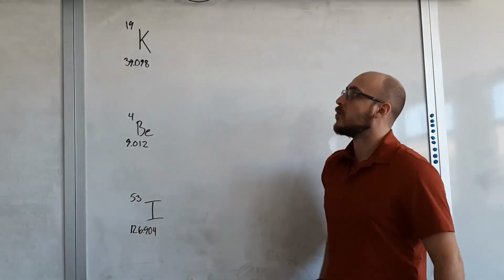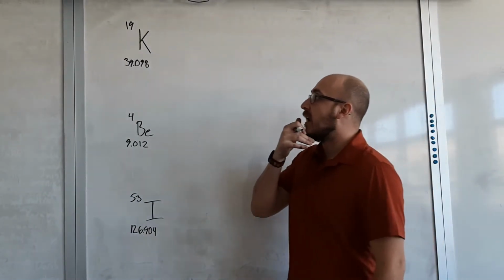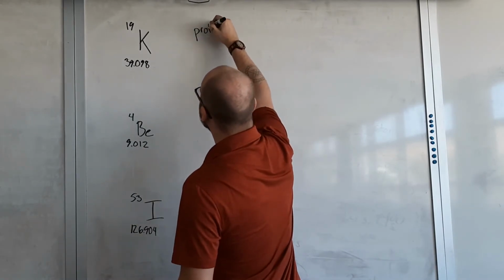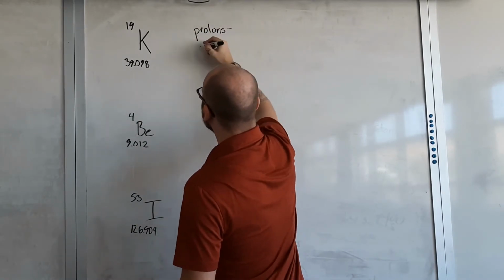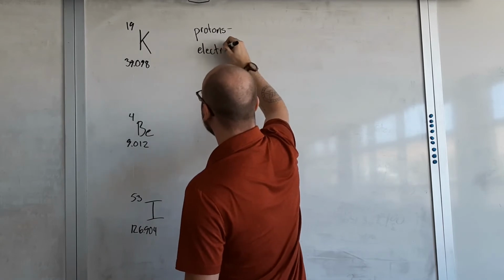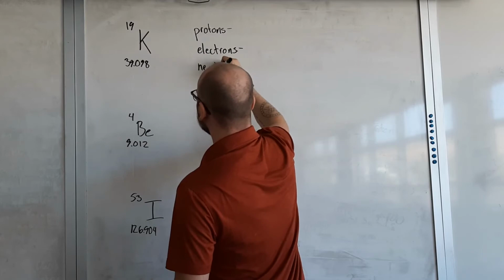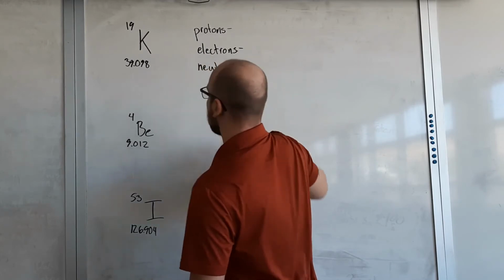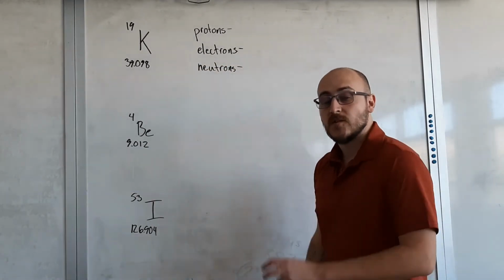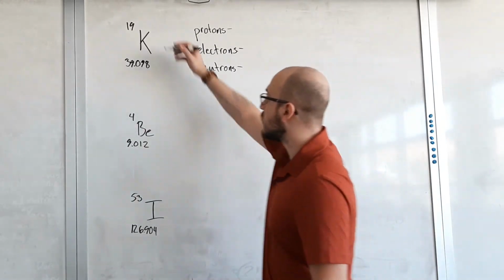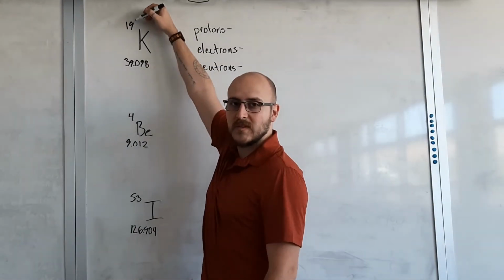So we've got potassium up here. Let's say that we're looking for our number of protons, electrons, and our neutrons. Our protons and electrons are both really easy to find because it's just your atomic number. So we've got a 19 right there for potassium.